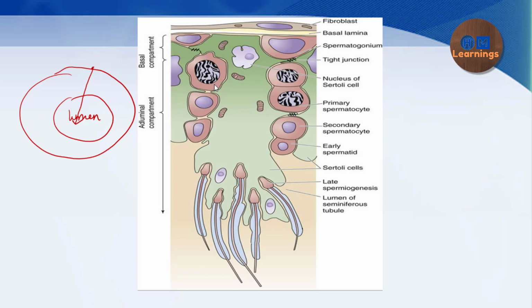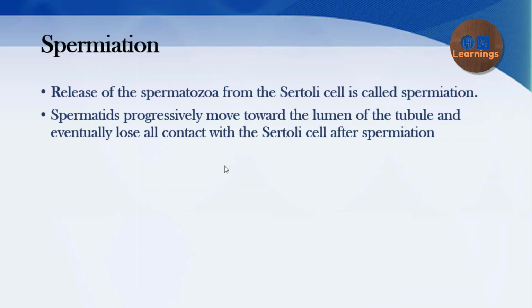And what is happening is that, if you can see, early on these are all surrounded by the Sertoli cells, but once they get matured, that is when there is an early spermatid and then a late spermatozoa, they will get transformed. Okay, and once they get transformed, they will be released from the Sertoli cells. So this process is called spermiation. Spermiation is basically the release of the spermatozoa from the Sertoli cell.